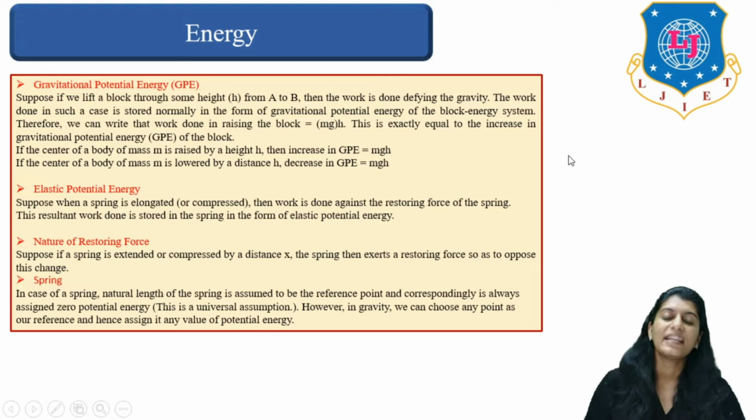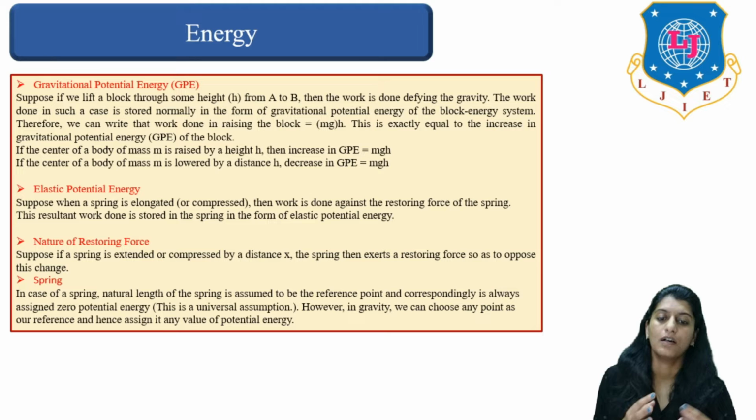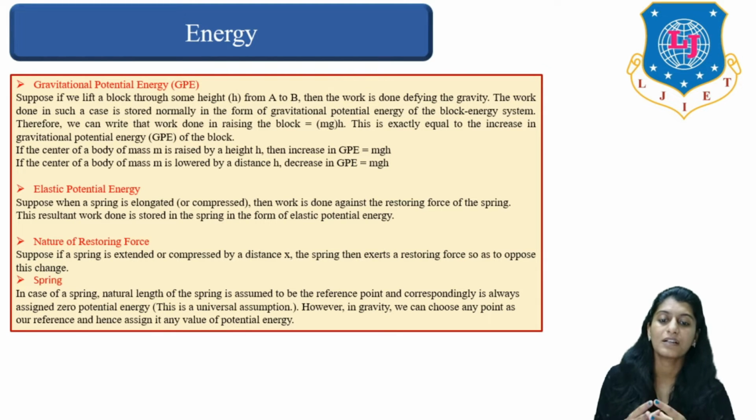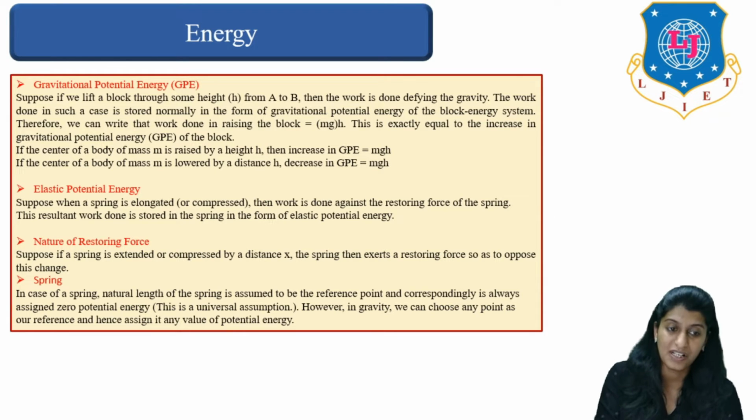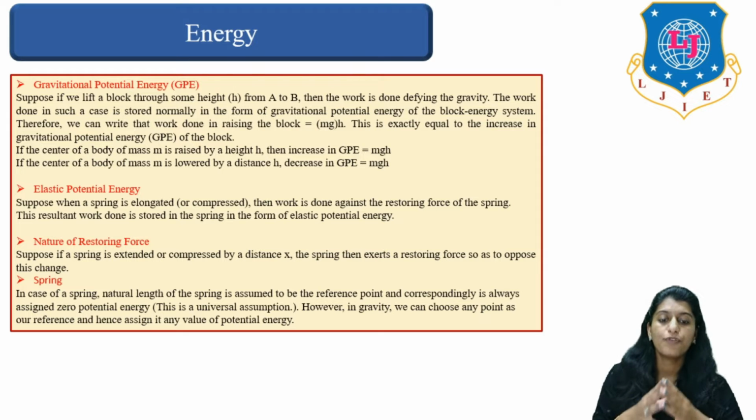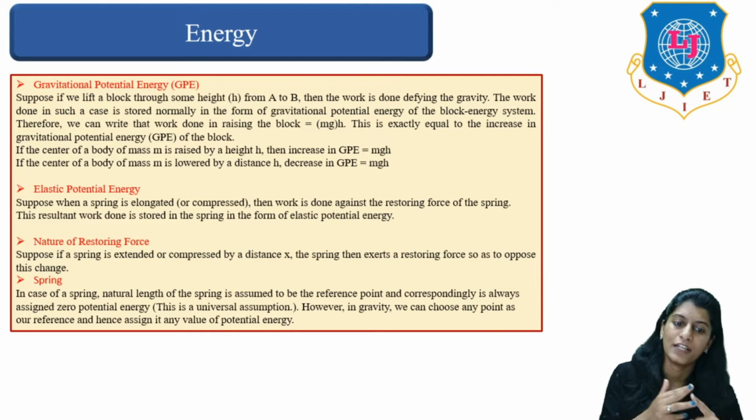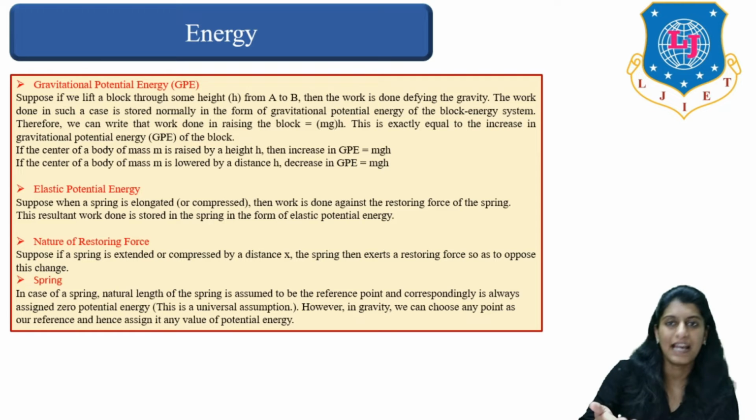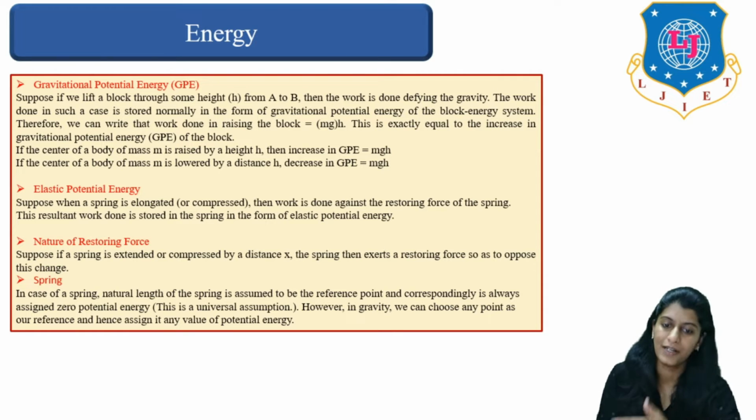Talking about gravitational potential energy. So suppose we lift a block through some height from A to B, then work is done defying the gravity, right? The work done in such a case is stored normally in the form of gravitational potential energy. So therefore we can write gravitational potential energy as mass into gravity into that particular height, right? So whenever work is done against the gravity, it is gravitational potential energy.